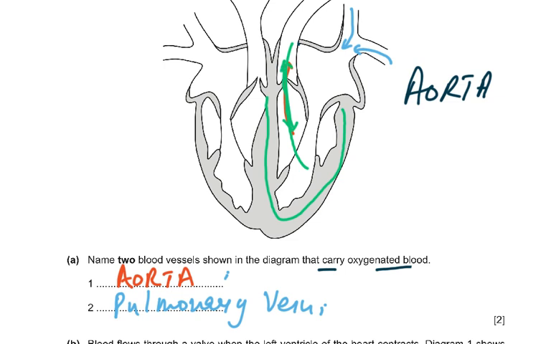Well, if it doesn't open properly, there's going to be less blood flowing into the aorta. So less blood through the valve. And when it relaxes, the valve does not close fully. So there's going to be a backflow of blood. So the blood is going to come back into the ventricle because this valve doesn't close properly. There's going to be a partial closure of it.